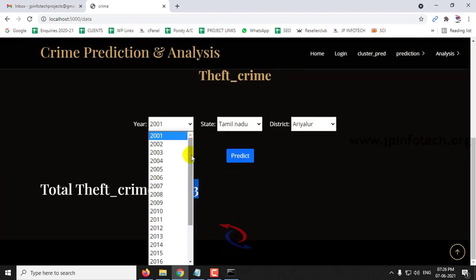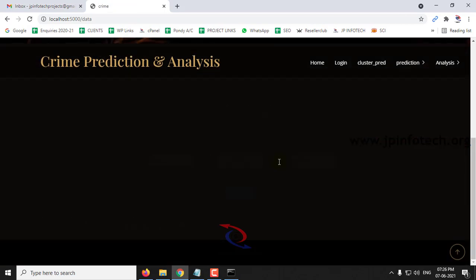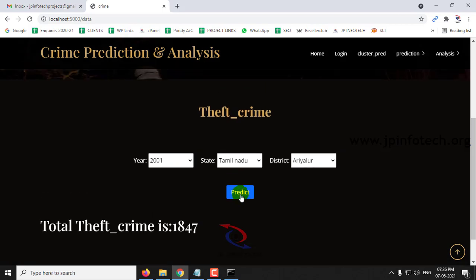Now let us check with the future case, that is 2022, and then click predict. And here you can see the future crime rate will be around 1847. So this is for the theft crime, and you can also check with all the other states with the year and districts of it. So this is for the future prediction.